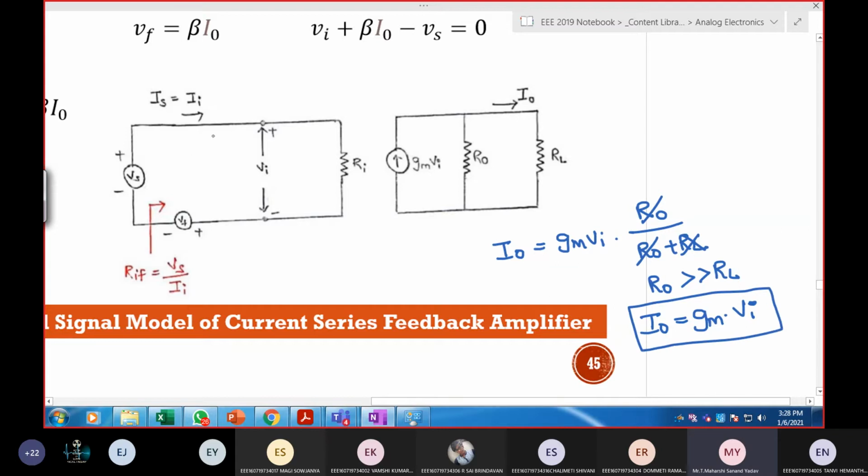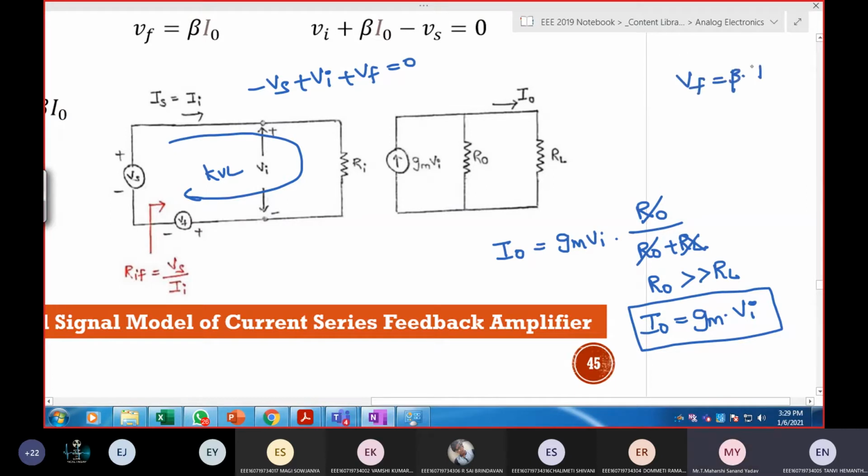Next, in the input side, KCL or KVL? KVL. So apply KVL in the input path: minus VS plus VI plus VF is equal to 0. VF is beta into I naught, so you can substitute this here.